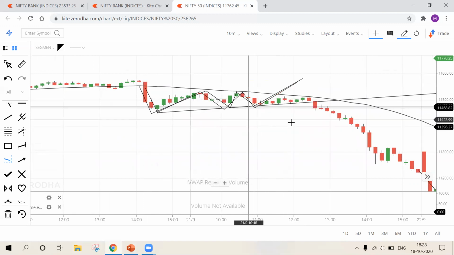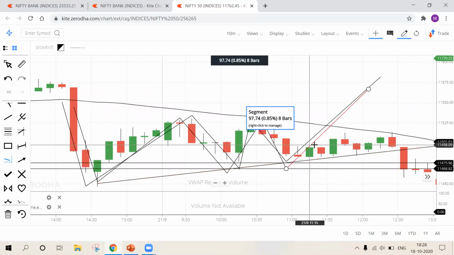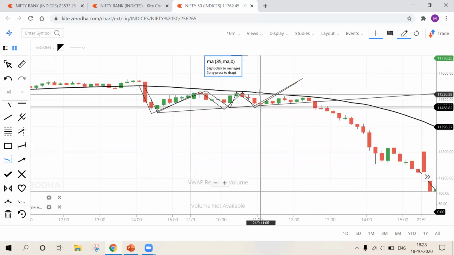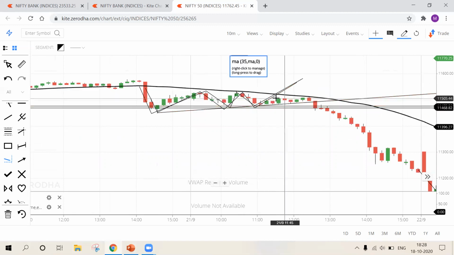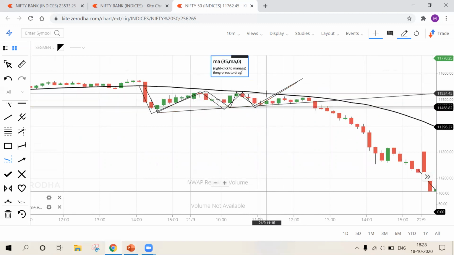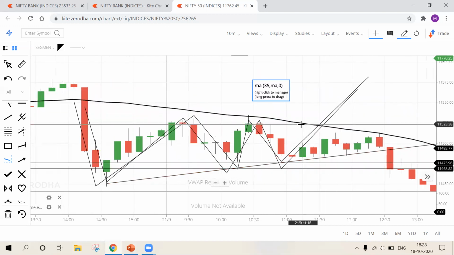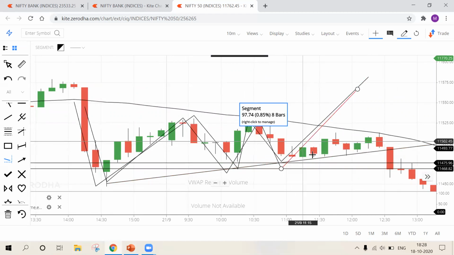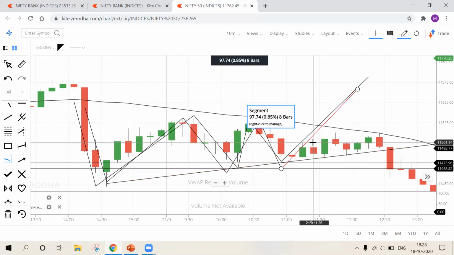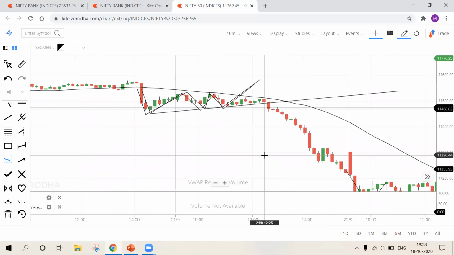Okay, at third reaction you're not having higher high formation, I mean back to back green candles, and you're also not having confirmation from 35 moving average. Okay, because candles are below 35 moving average. If the candles are below 35 moving average, you should be only going for a sell position. Okay, so moving average is not cooperating, and also there is no higher high lower low formations here. So you won't be blindly making buy entry at third reaction. Okay, you need to look for four confirmations which I have been teaching you.